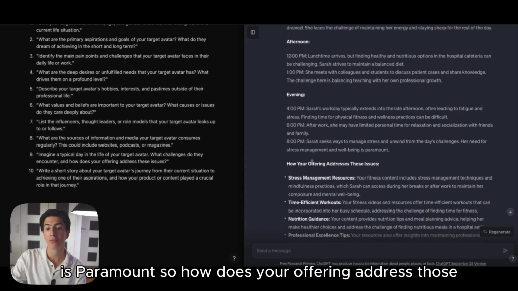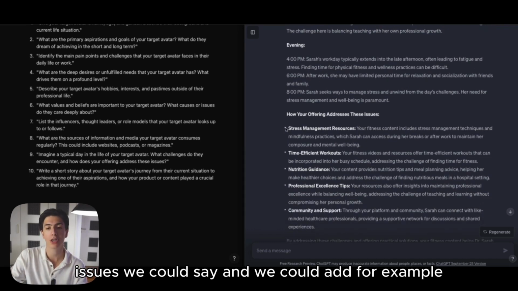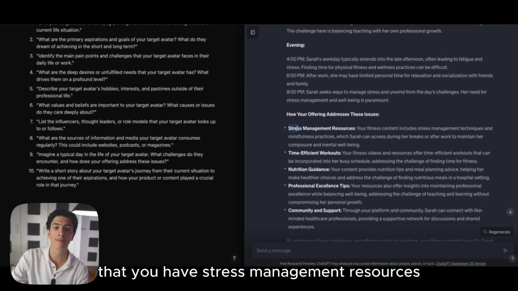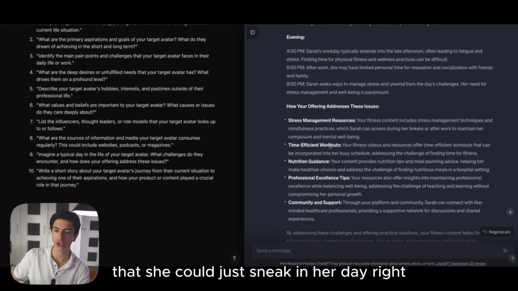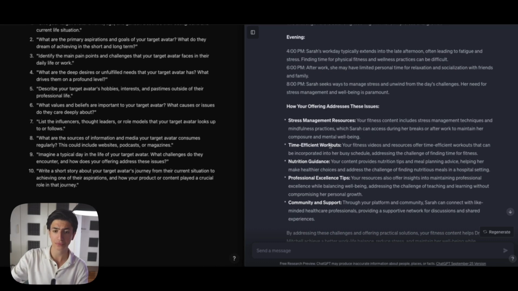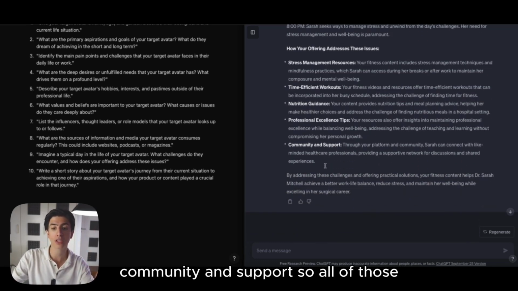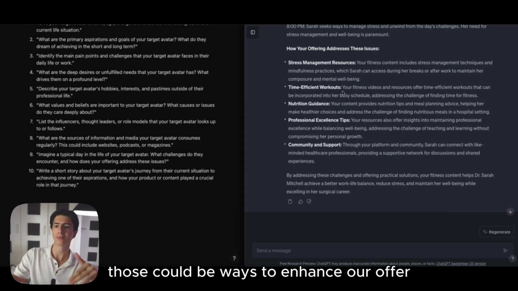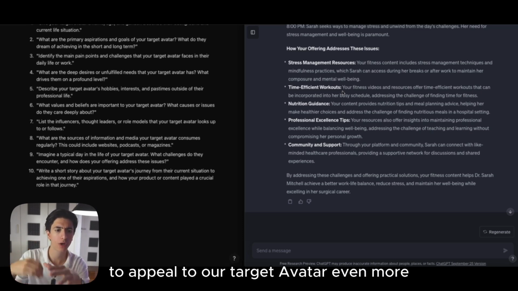So how does your offering address those issues? We could say, and we could add, for example, in our surgical fitness model, that we have stress management resources or time-efficient workouts that she could just sneak in her day, right? Nutrition guidance, personal excellence tips, community and support. So all of those could be ways to enhance our offer, to add to our content, to appeal to our target avatar even more.